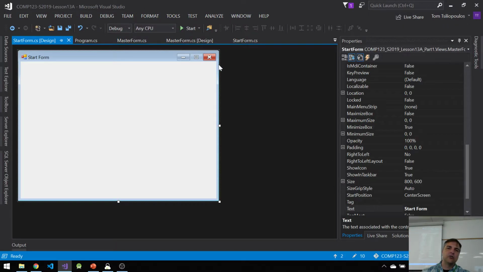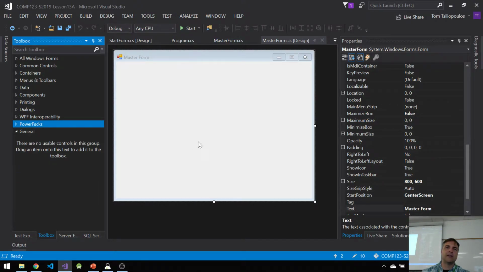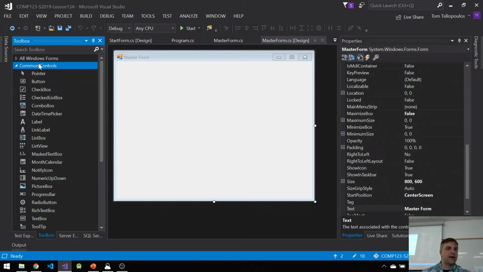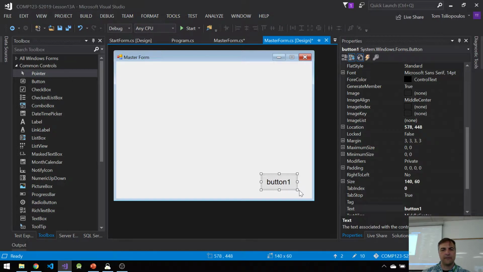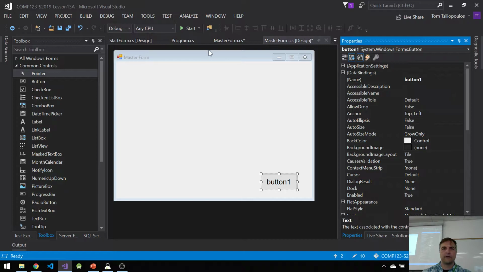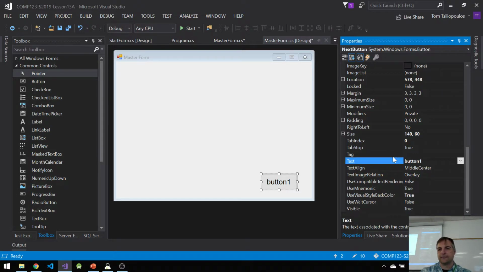This is what you could have done with master form back in the day, and sometimes this is a little finicky today, right now in 2019. Back in the day, not only did it inherit styles, but also controls. So let's suppose I take a common control like a button and drag and drop it on the master form itself, not on the start form. Let's make this button called next button, and it was called next.